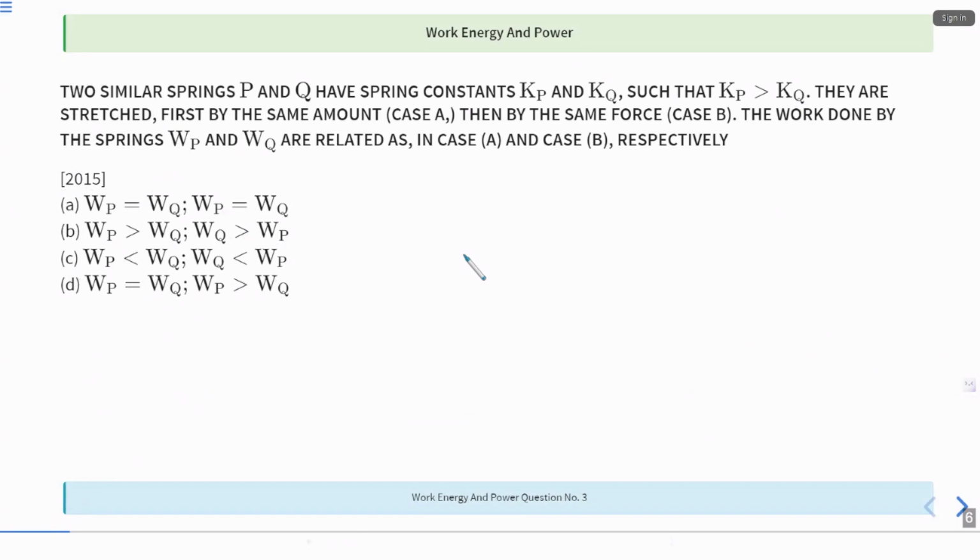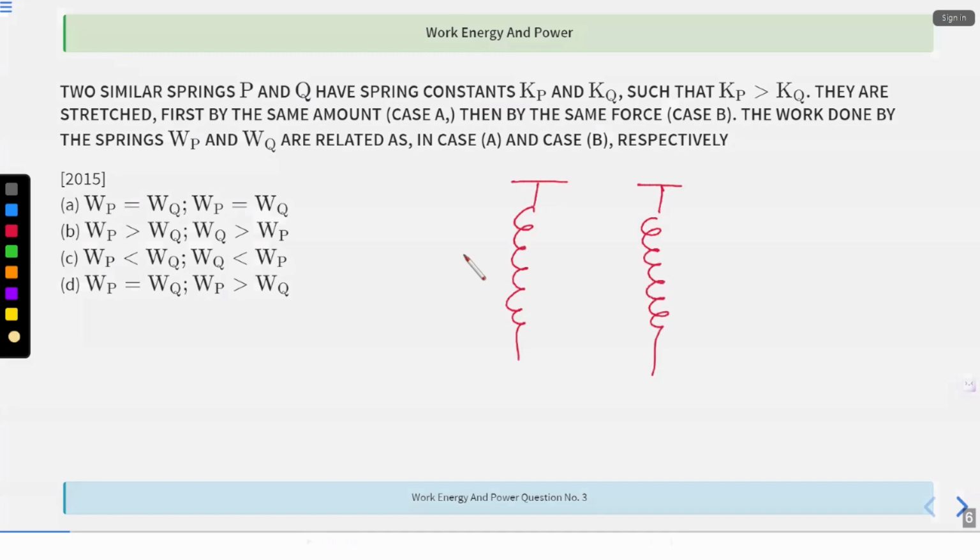Two similar springs P and Q have spring constants Kp and Kq such that Kp is greater than Kq. I have two similar springs. This is one spring and this is another spring, with spring constants Kp and Kq. This is spring P and this is spring Q. And they are saying that Kp is greater than Kq.